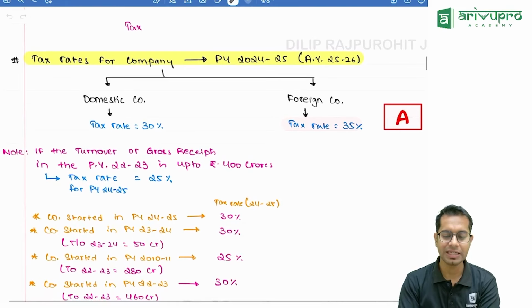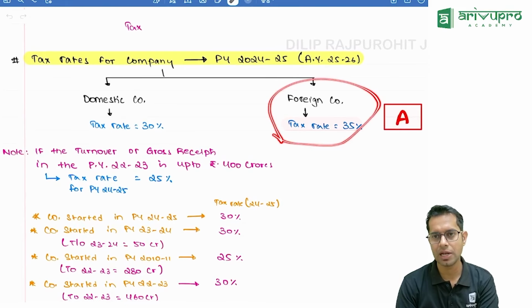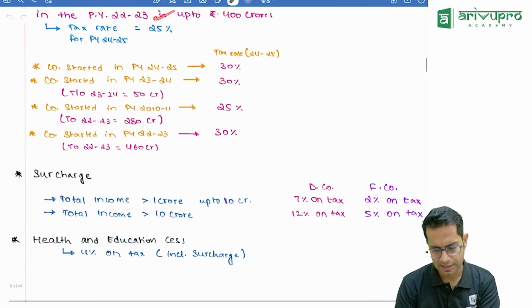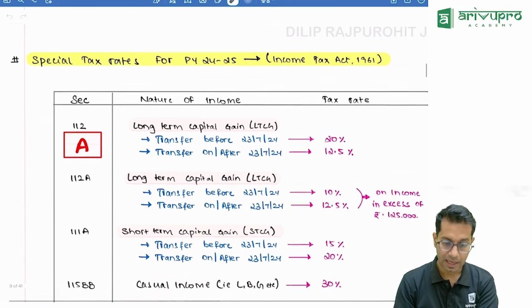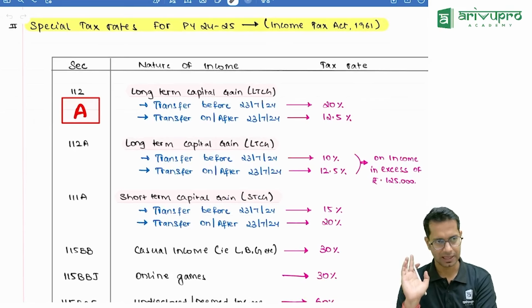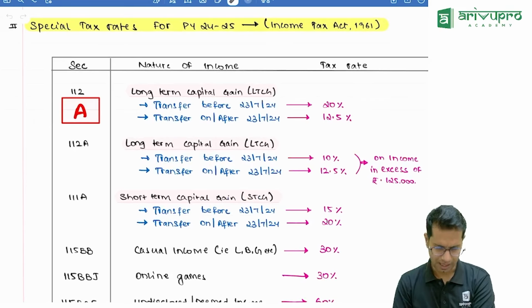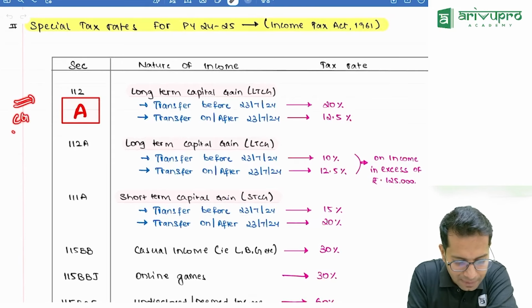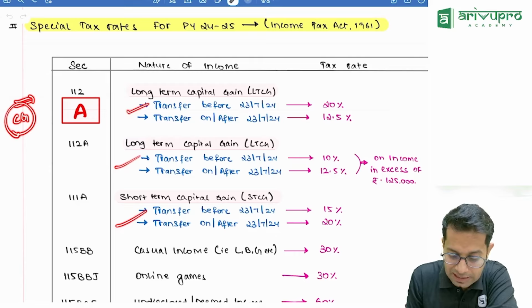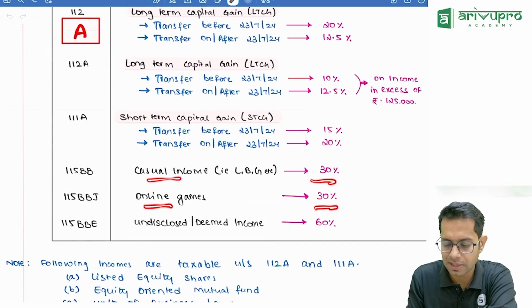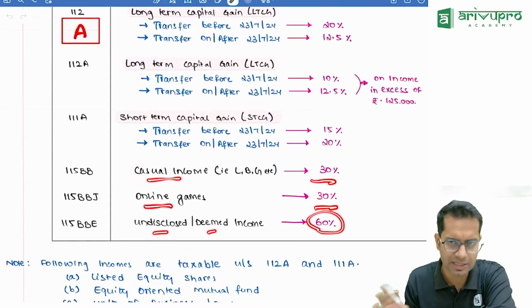Now there is a change in tax rates for foreign companies. Foreign company tax rate is 35%. For domestic company, the tax rate is the same. Then there is a change in tax rates for capital gains. Capital gain chapter, complete change in tax rate. We will cover this in the capital gain chapter. Apart from that, for casual income 30%, online games 30%, and undisclosed income it is 60%.